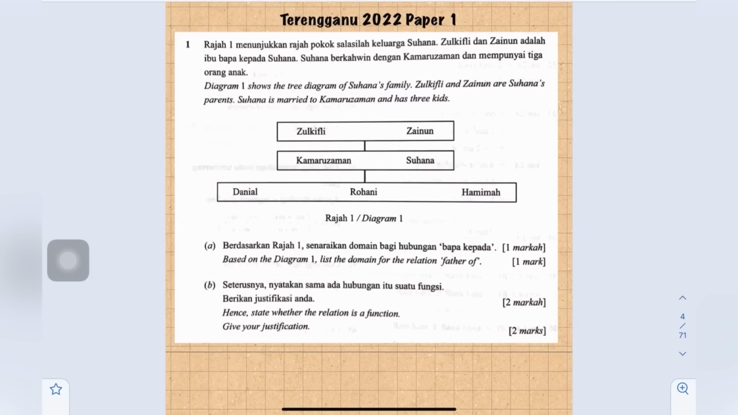Today we are going to discuss SPM Trial Terengganu 2022 Paper 1. Question number 1. Diagram 1 shows the tree diagram of Suhana's family. Zulkifli and Zainun are Suhana's parents. Suhana is married to Kamaruzaman and has 3 kids. A. Based on the diagram 1, list the domain for the relation father of.